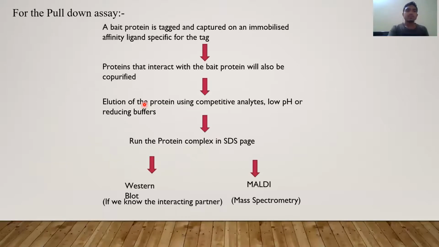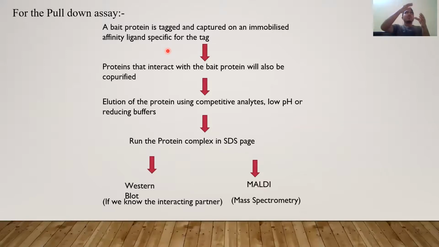So how do we perform this? For this, a bait protein is tagged. Suppose I am going to study the interaction between protein Y and protein X. One of them is the bait protein. That protein is tagged and captured on an immobilized affinity ligand for a specific tag. Then the protein that interacts with the bait protein will also be captured.